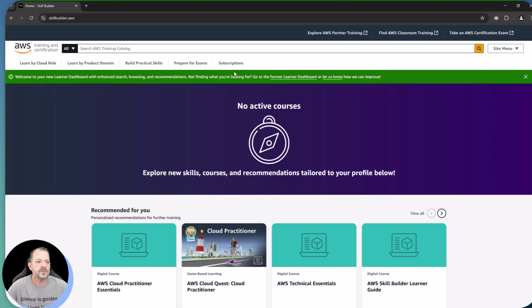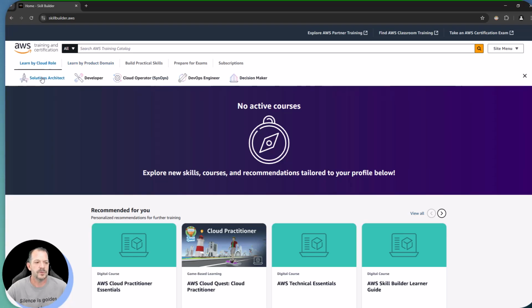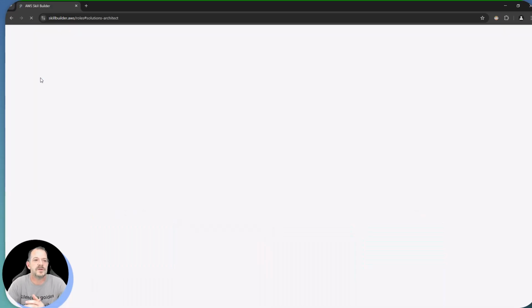So first things first, let's say that we want to explore by a cloud role. So let's go ahead and click on cloud roles here, and let's pick one of these. All right. I am by trade a solutions architect, and normally I gravitate towards that. Cloud operations as well, but I do obviously dabble across all of these areas. So let's go click on Solutions Architect here and see what that does for us.